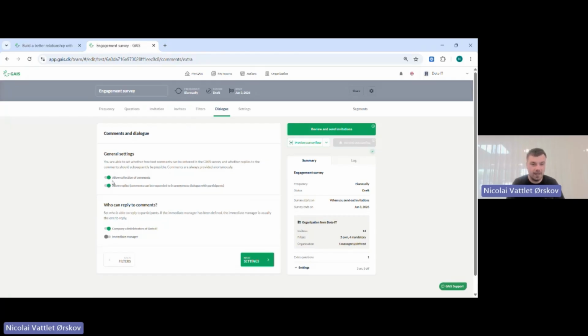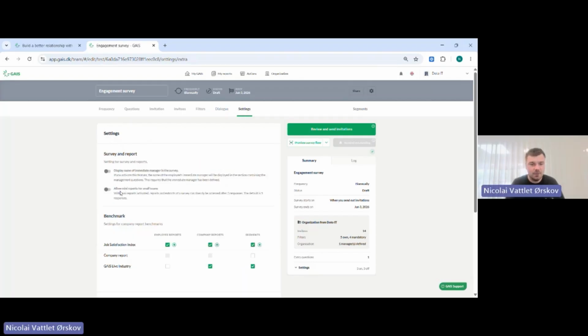And this is where we can decide whether or not we want to allow collection of comments. Oftentimes we see companies doing this, but if you don't want comments, you can just make sure that they can't do it. And you can also allow replies. So this is the dialogue that I was telling about. And you can also allow the immediate manager of the employee to have a dialogue with their department people, so comments from his or her department.